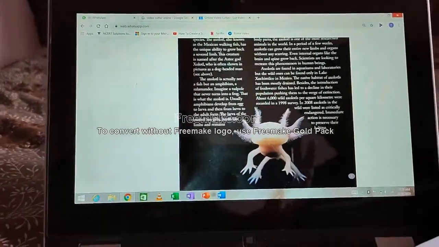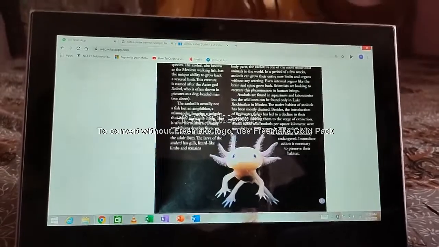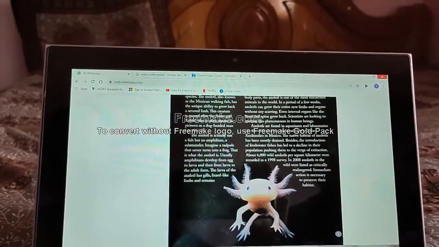About 6,000 wild axolotls per square kilometer were recorded in the 1998 survey.